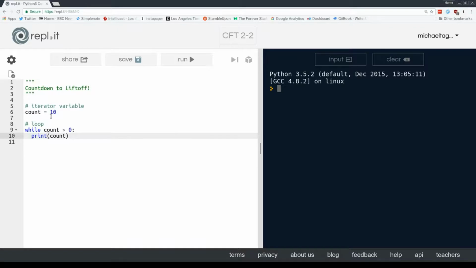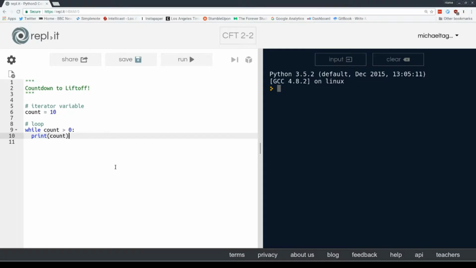Again, remember, think data types. Count is an integer, right? Not a floating point and not a string because it doesn't have quotes around it. So we're printing count. Now, if I just ended here, we'd be in trouble because what I have is an infinite loop so far, because I've written no code that changes the value of count. It'll just keep repeating this line 10 forever because count never gets smaller, so it never surpasses 0 in the negative direction.